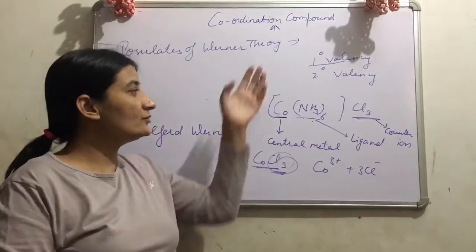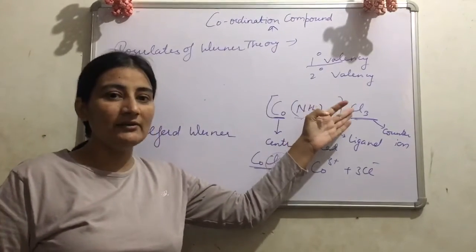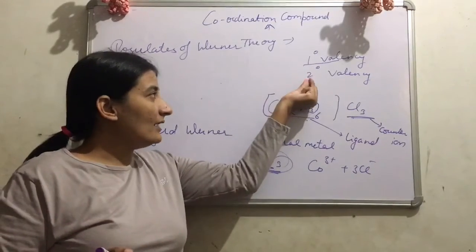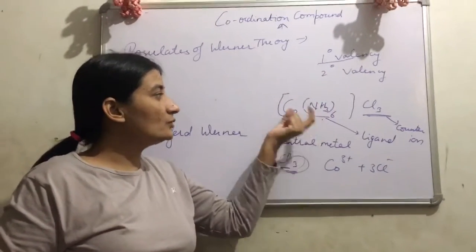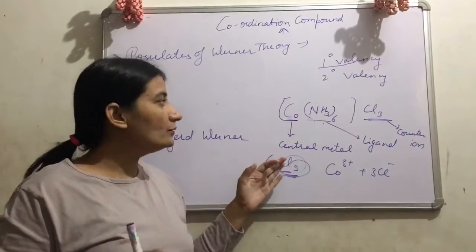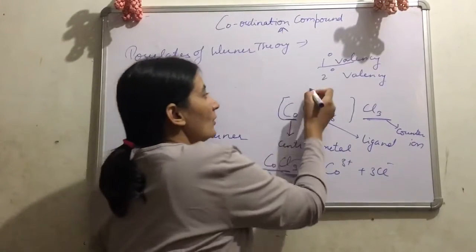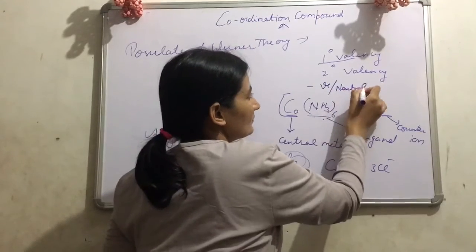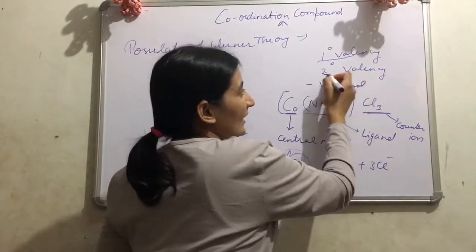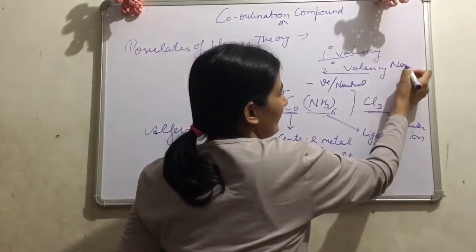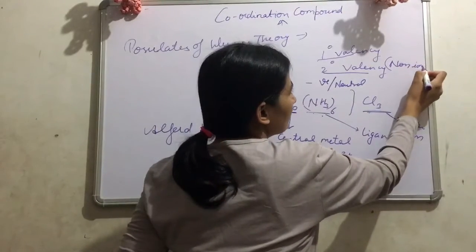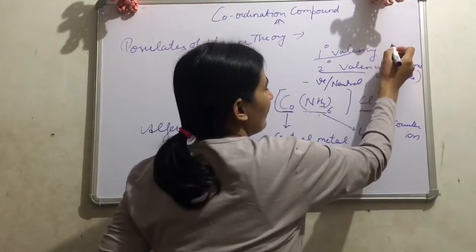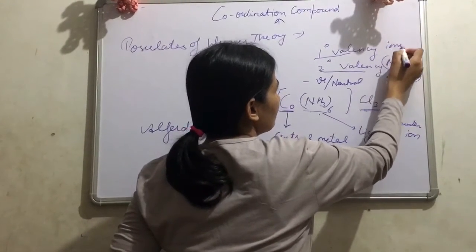Primary valency is shown by ions which are negatively charged. They are ionizable. Secondary valency is shown by ions, atoms or molecules which are negatively charged or may be neutral. And this secondary valency is non-ionizable, and this primary valency is ionizable.